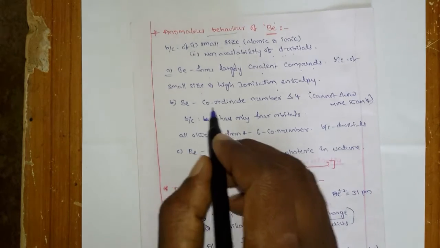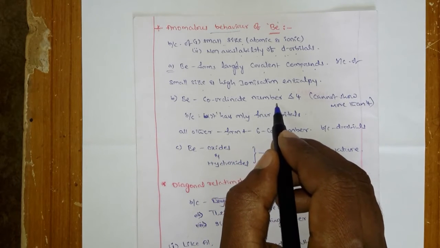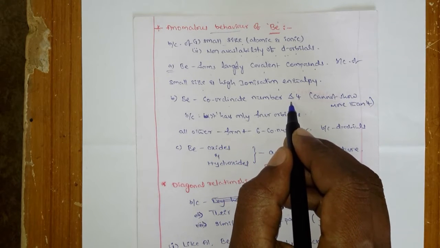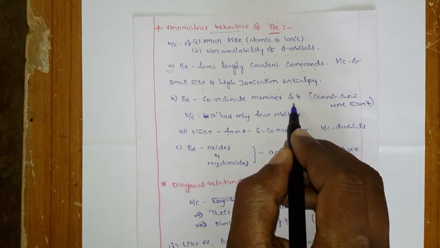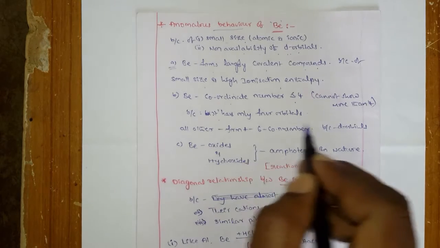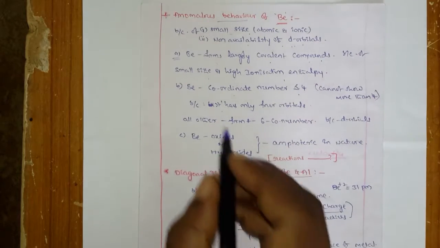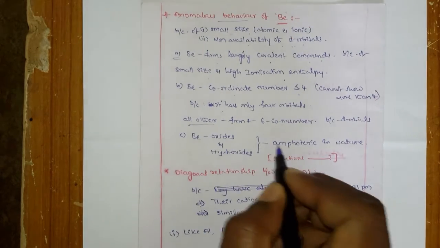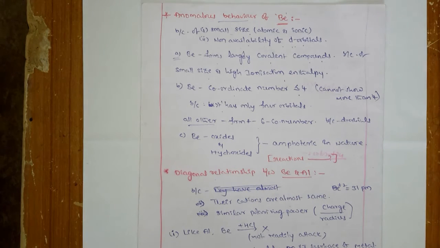Next, beryllium shows a coordination number of less than or equal to 4, not more than 4, because of the non-availability of d orbitals. But the others, magnesium, calcium, strontium and barium, form coordination numbers of more than 4.